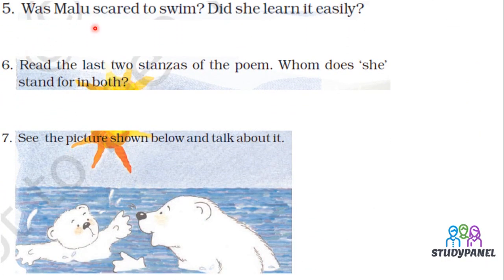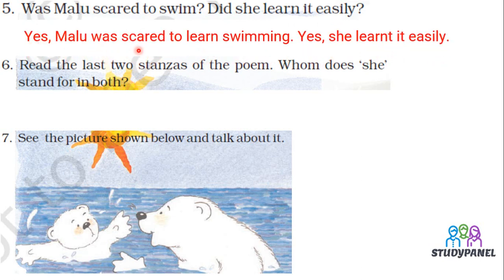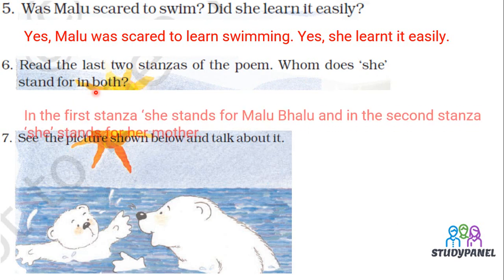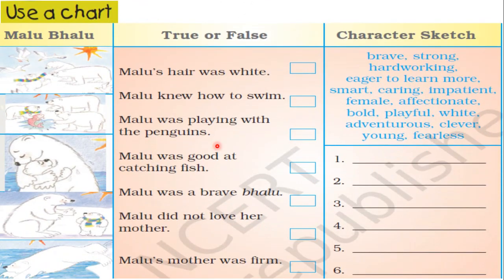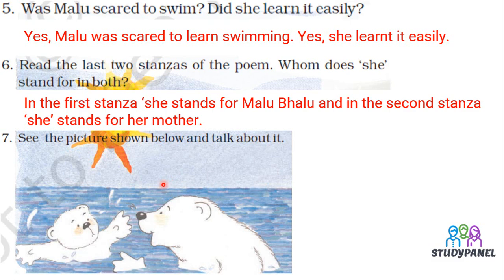Next one, was Malu scared to swim? Did she learn it easily? Of course, she was scared to swim. Yes, Malu was scared to learn swimming, but at last she learned it easily. Read the last two stanzas of the poem. Whom does she stands for in both? Now see, in the first stanza, second last stanza, she stands for Malu Bhalu, and in second stanza, it stands for her mother. See the picture shown below and talk about it. See, now this you have to discuss in your classroom and we will discuss in our online class.